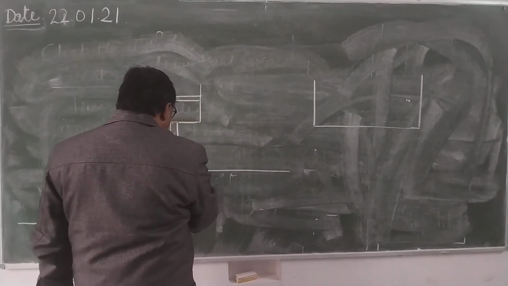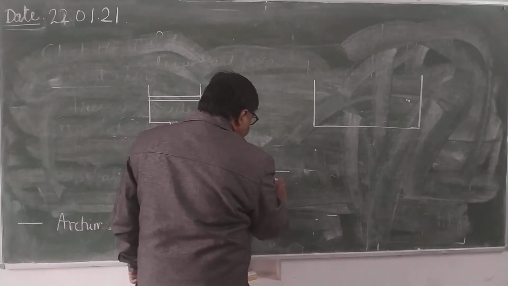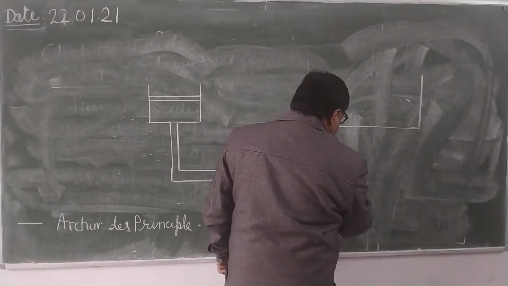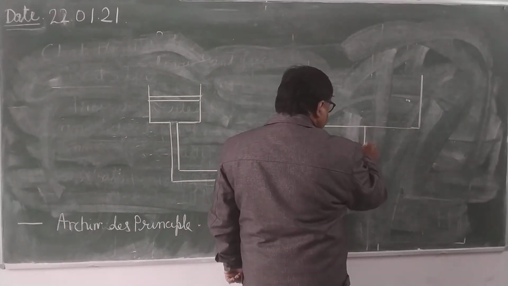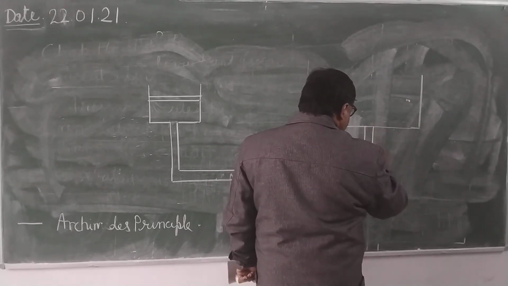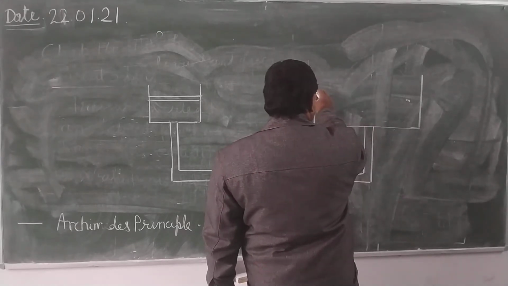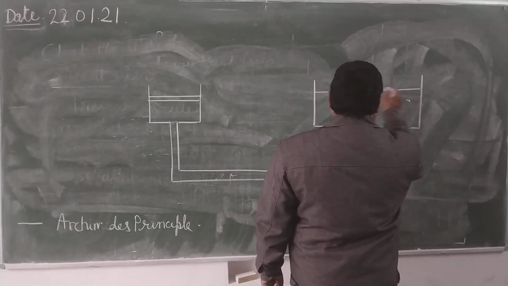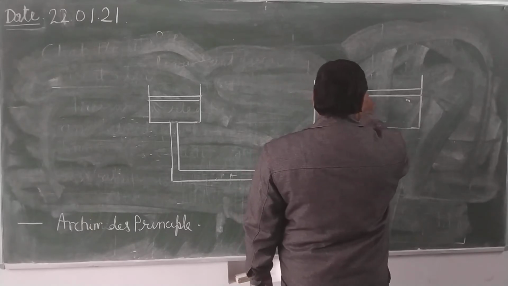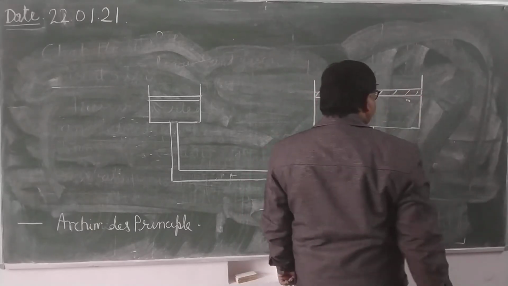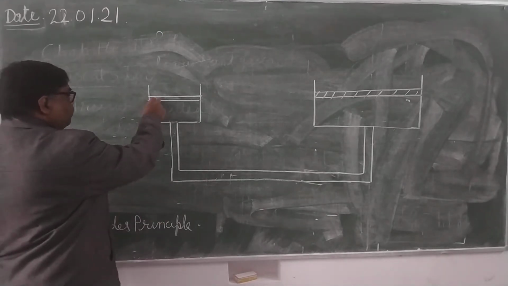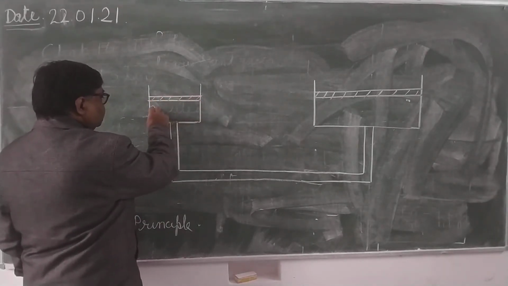Now here there are two vessels of different area of cross-section. Both are having airtight and frictionless pistons. Here some liquid is filled.